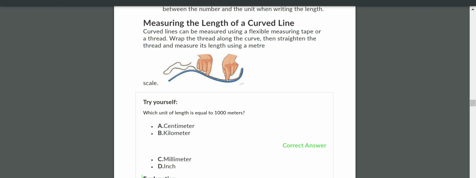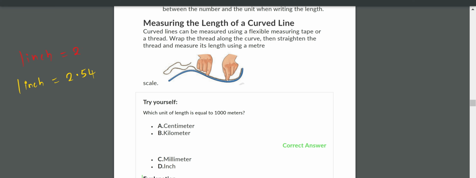Here we have centimeter, kilometer, millimeter and inch. Already you know about centimeter, kilometer and millimeter. But what about inch? 1 inch is equal to how many centimeters? 2.54 centimeters. After the point, you don't read it as fifty-four, you read each digit: 2 point 5 4. Okay? 1 inch is equal to 2.54 centimeters.